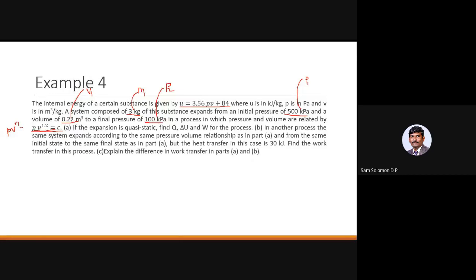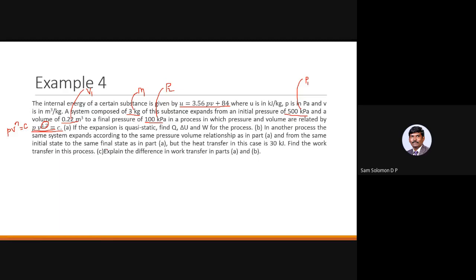So this is a polytropic process, and the value of n happens to be 1.2. Instead of n, you have got 1.2 here. So the index of the polytropic process is 1.2. n stands for index. The question is, if the expansion is quasi-static, find heat transfer, internal energy, and work done for the process. That is question number 1.